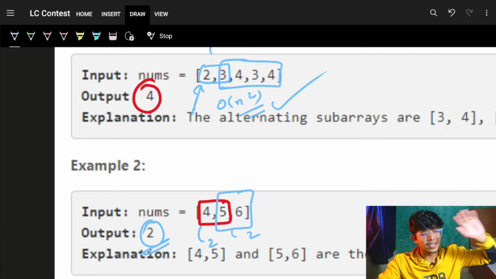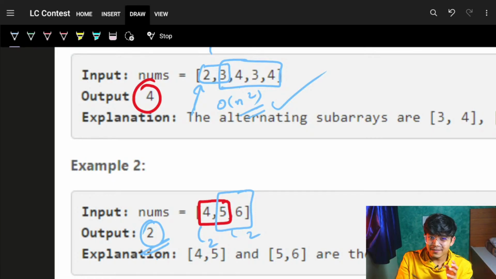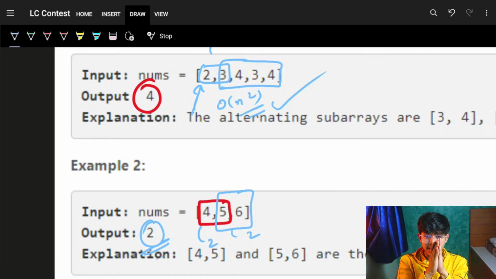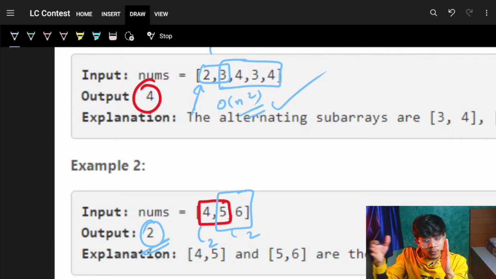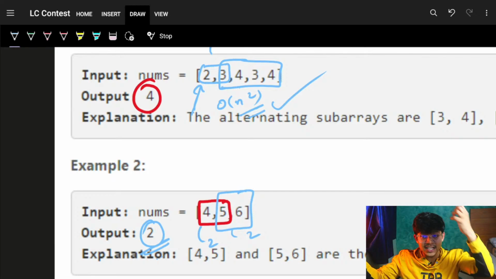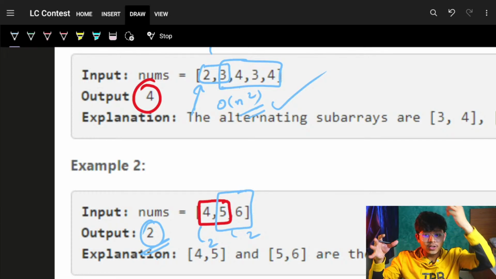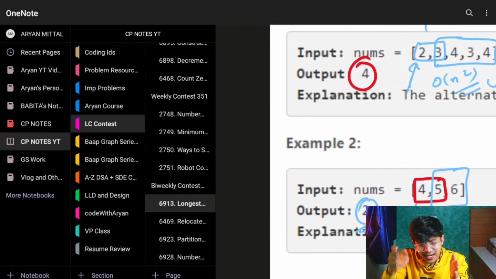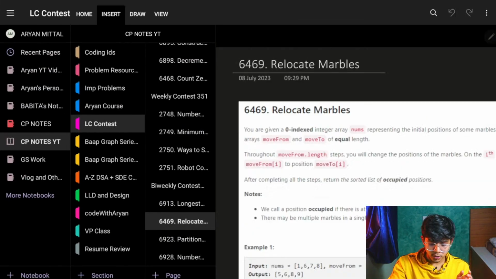Anyways, you can also use that sliding window kind of approach which I mentioned: you have the i pointer, then you just try to move your j as far as possible. With that you will get to know how far your j can move. Cool. Let's quickly jump on to question number 2.